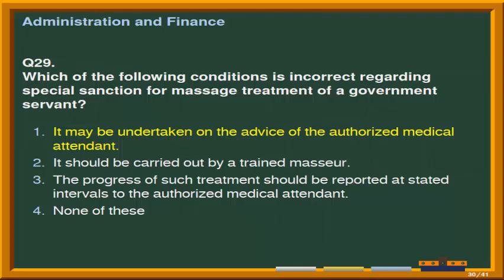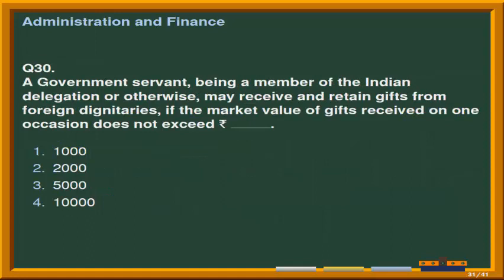Next question is, a government servant, being a member of the Indian delegation or otherwise, may receive and retain gifts from foreign dignitaries if the market value of gifts received on one occasion does not exceed rupees fill-up. Options are number 1, 1,000. Second option is 2,000. Third option is 5,000. And fourth option is 10,000. And the correct option is option 1st, that is 1,000.